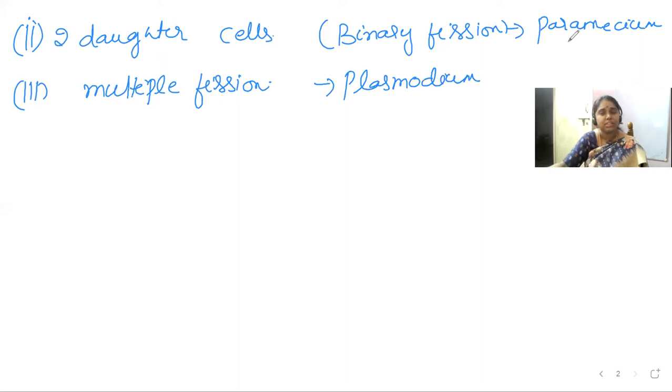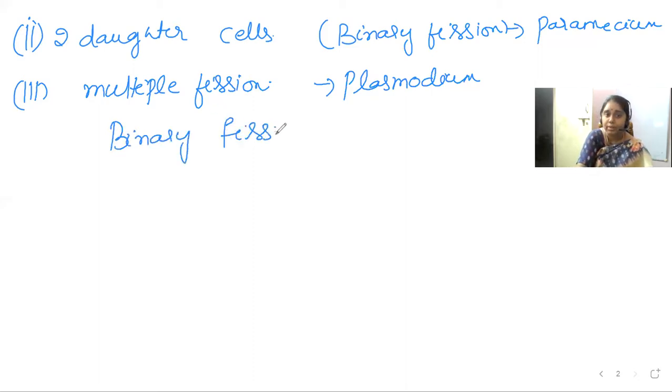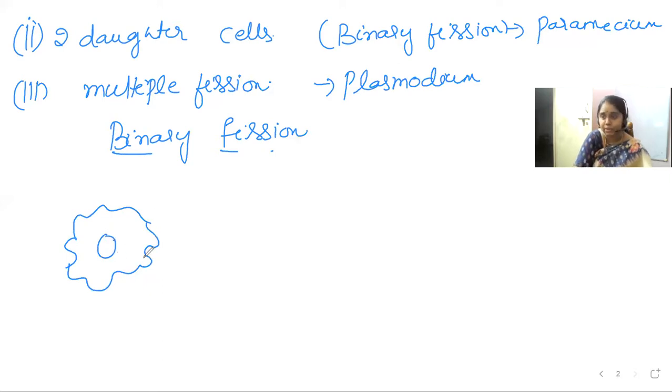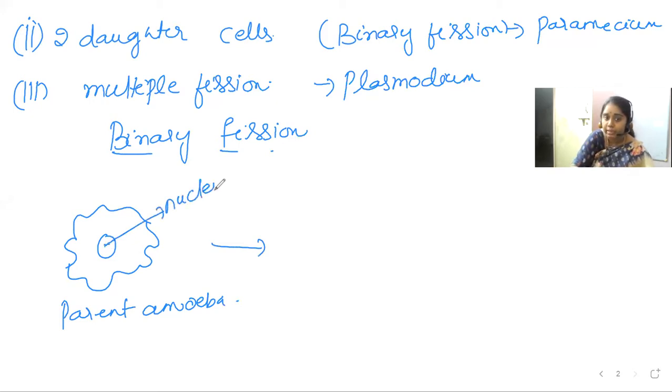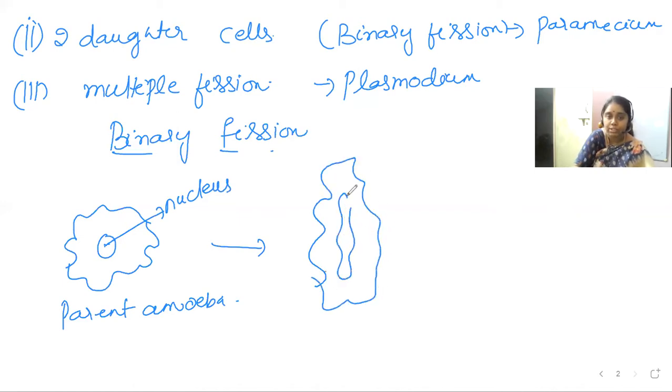So this fission is different for different organisms. If you take binary fission in amoeba, generally in the parent amoeba, the nucleus is elongated. Let us have a brief look at the picture. This is the parent amoeba, you can see in the first one. Elongation of the nucleus takes place here. This is the nucleus part, so the nucleus gets enlarged and becomes like this.